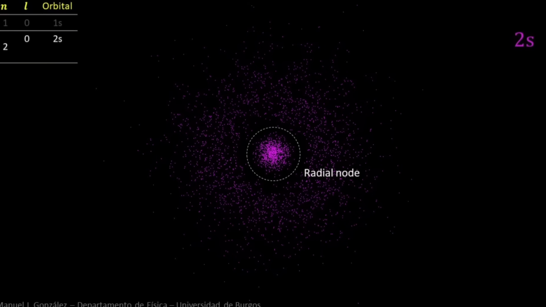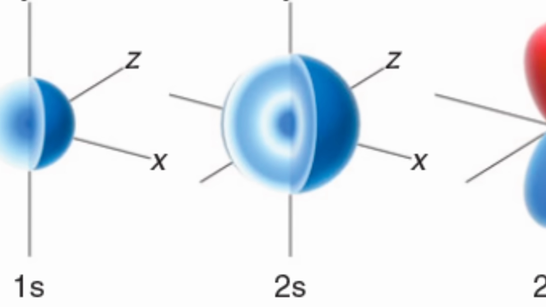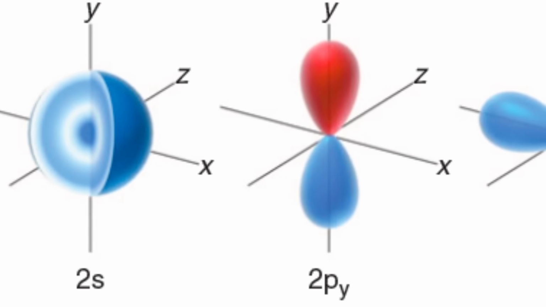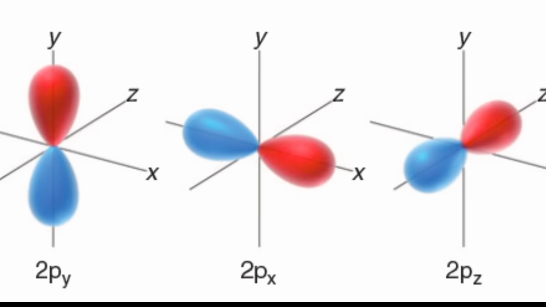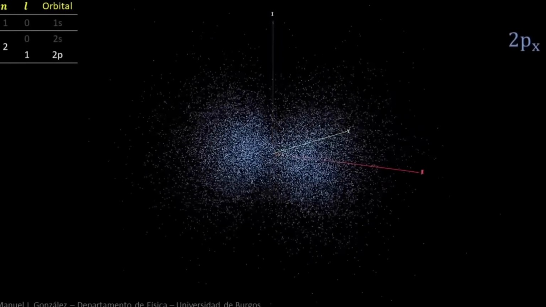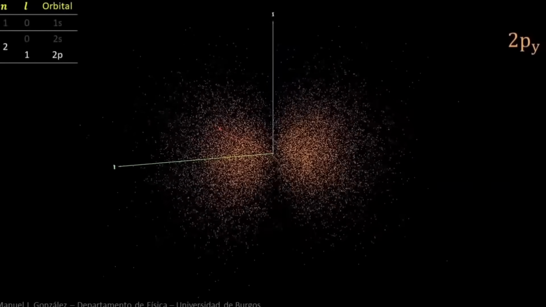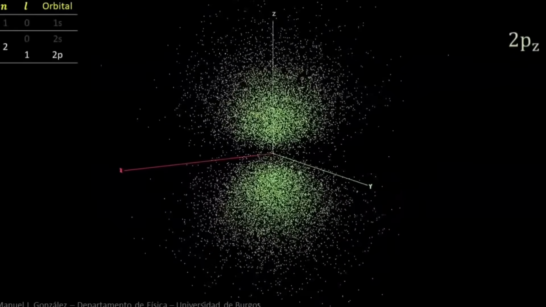You can think of them as empty spaces between different standing wave patterns, like the silent spots on a vibrating guitar string. If the electron gains even more energy, its wave pattern becomes more complex. The cloud might stretch out and form lobes, like a three-dimensional flower with petals in different directions. These are called p orbitals, for example, 2px, 2py, and 2pz, each one oriented differently in space.